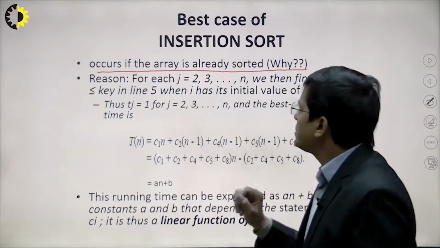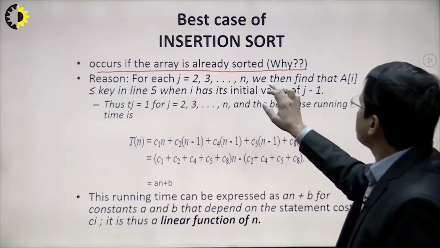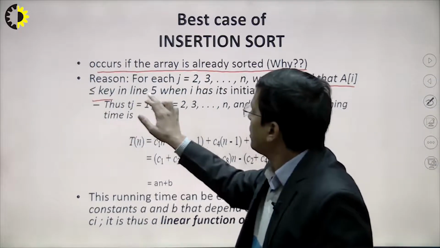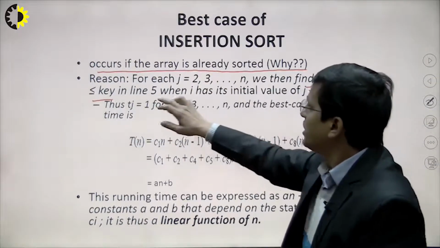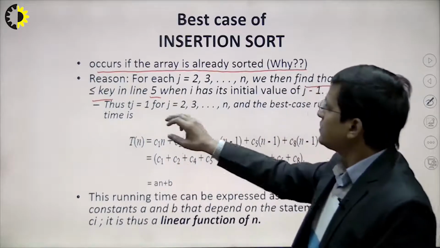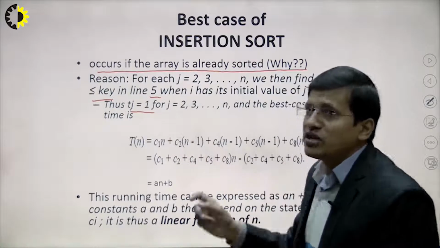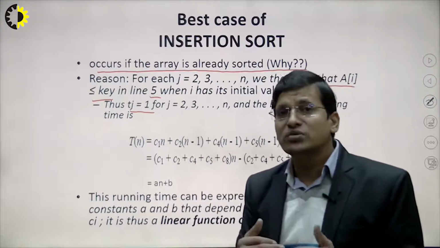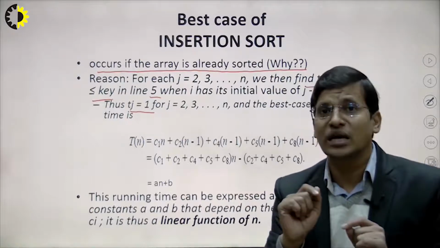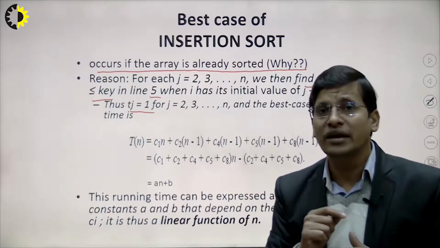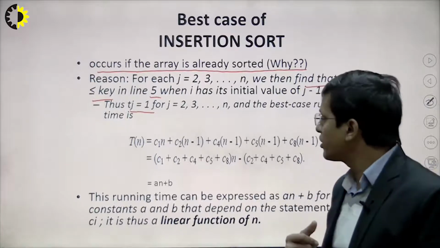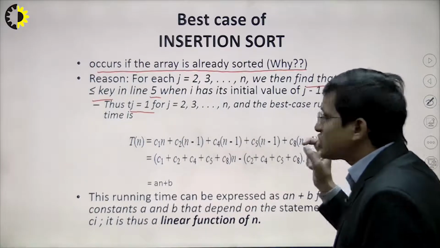So now we'll see how exactly it works. We are checking a of j less than n in line 4 of that algorithm. Line 5 is basically the while loop, and if tj is equal to 1, this means the inner loop is executed a single time. This means the while loop executed a single time. So there is no requirement for executing the inner loop, because all the elements are already in sorted order. So in that case the summation part will be